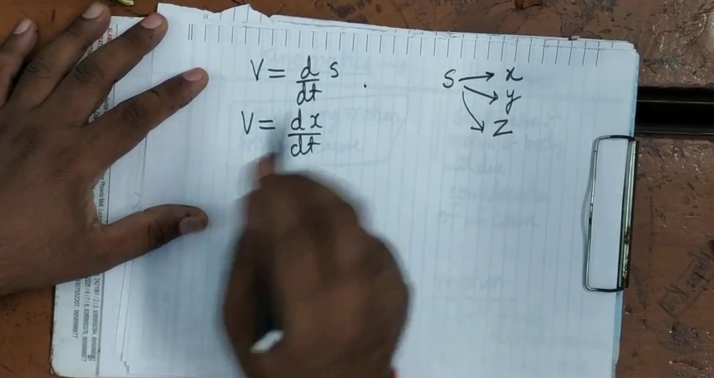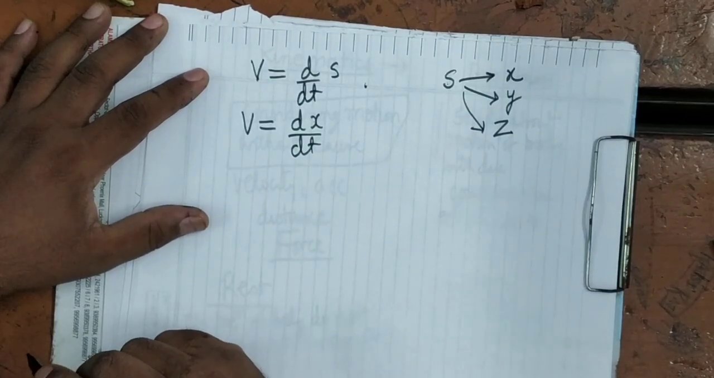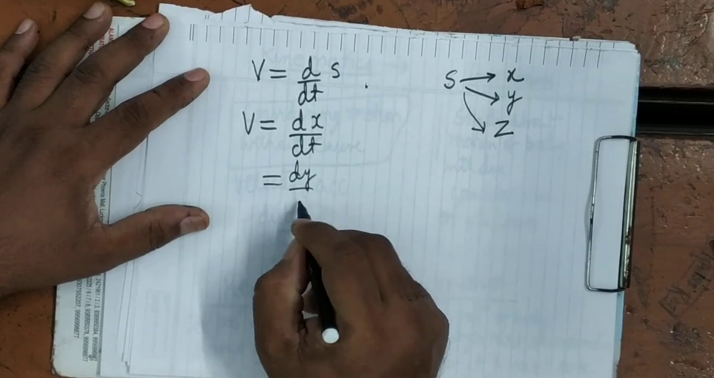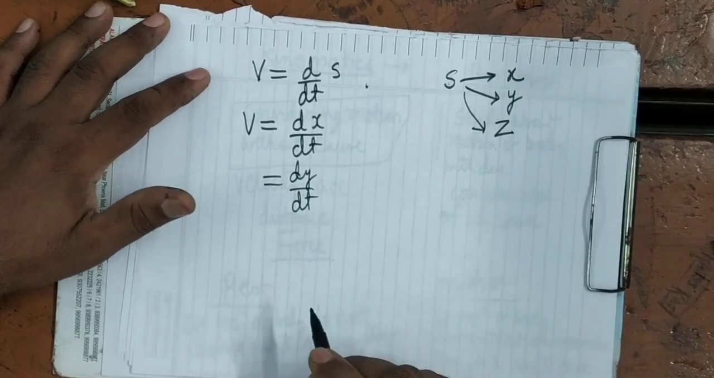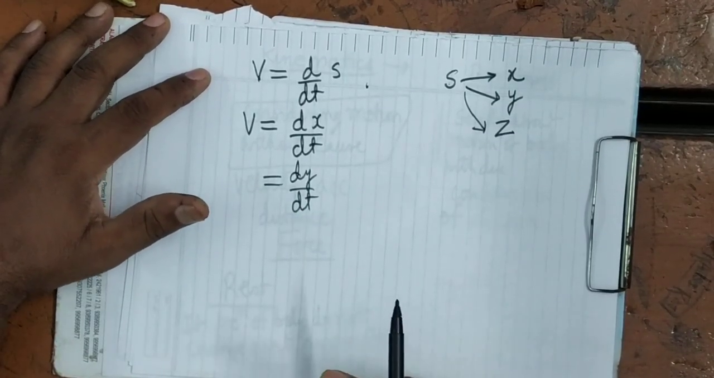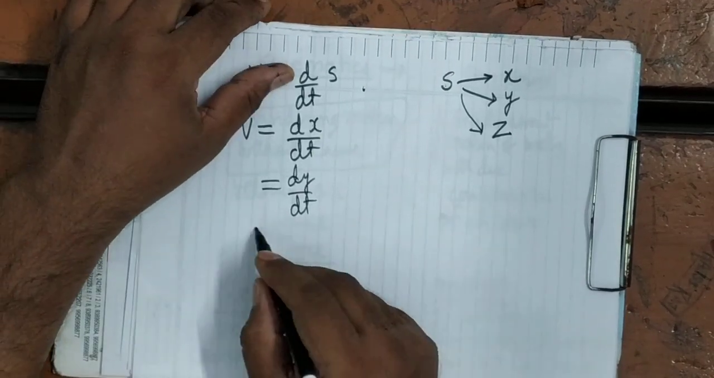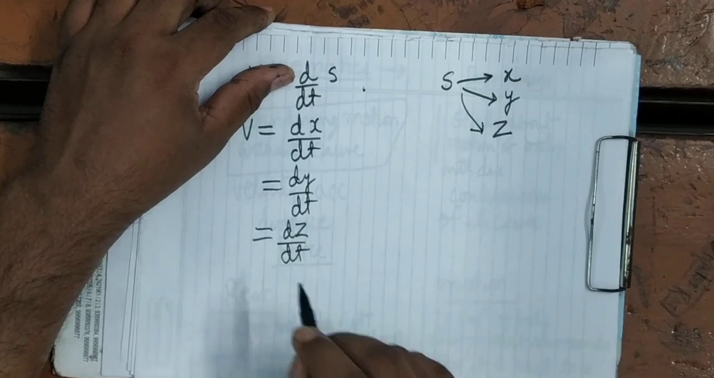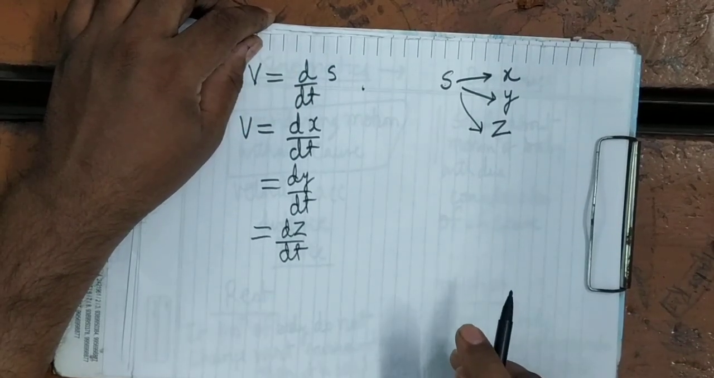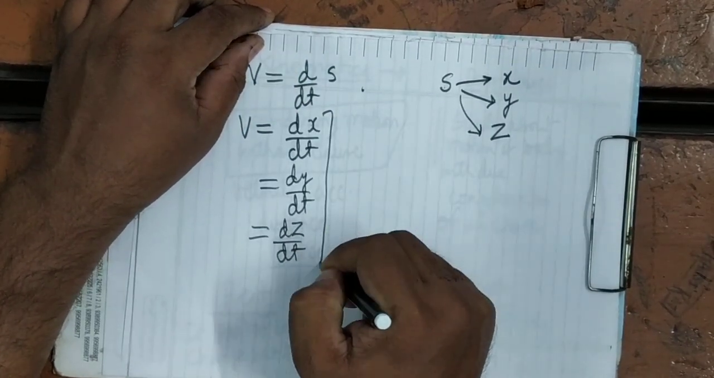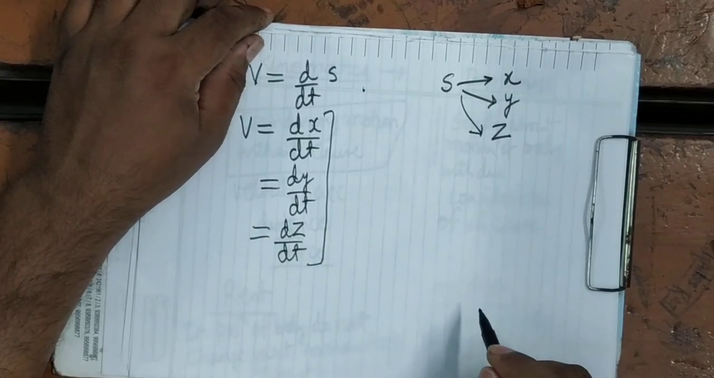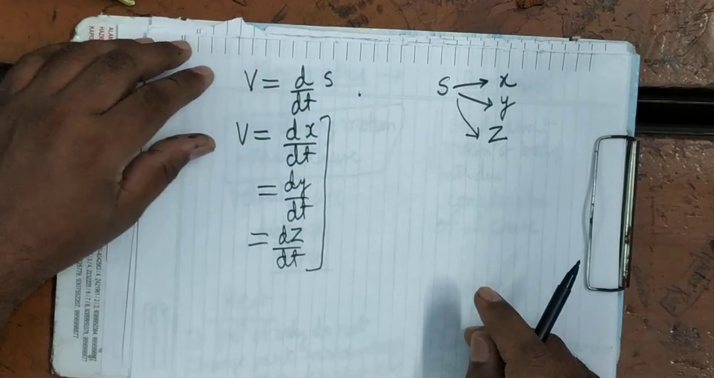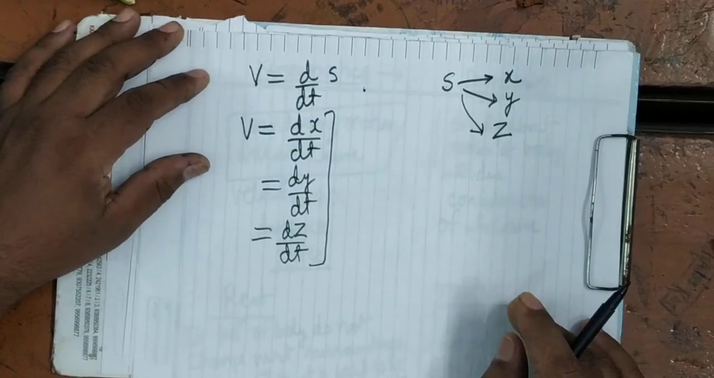x is the distance covered in x direction in time t. Or dy upon dt, d by dt of y. y is the distance travelled in y direction in time t. Or dz upon dz upon dt, the distance travelled in z direction in time t. So these are the formulae of distance, velocity, speed, instantaneous speed in the language of calculus.